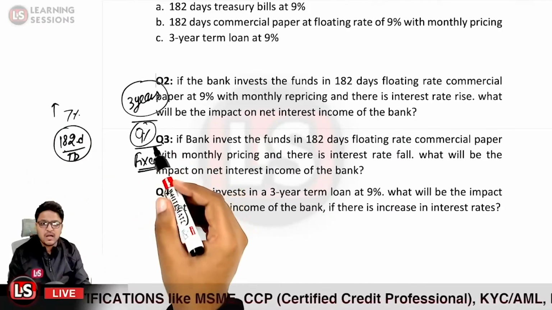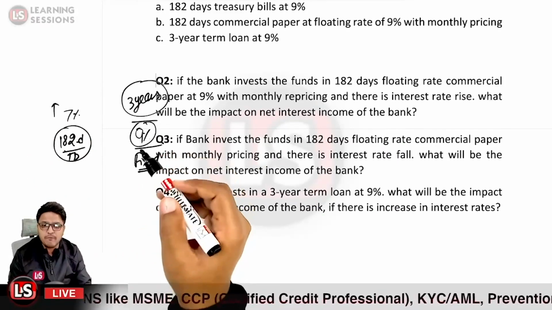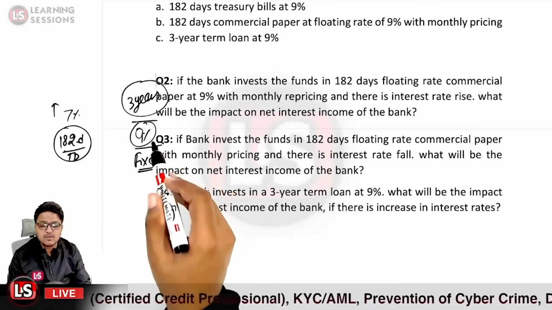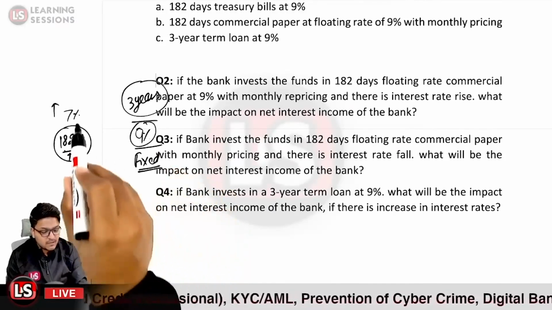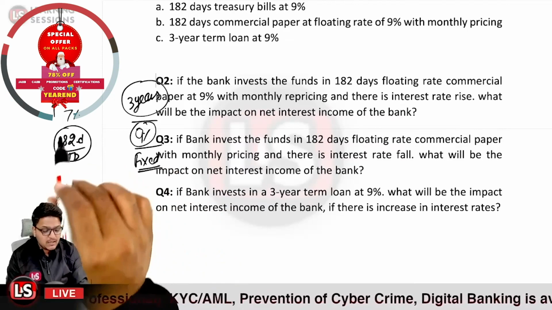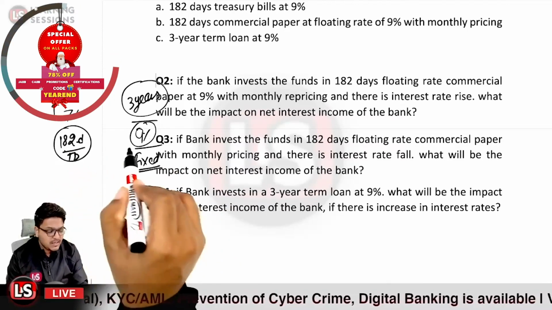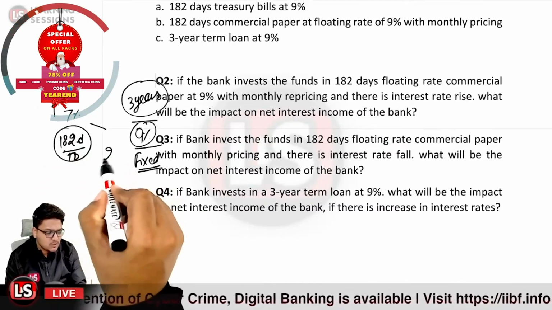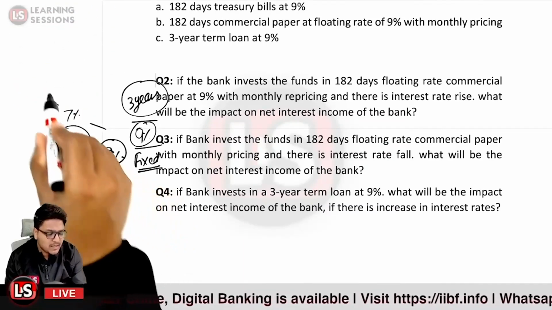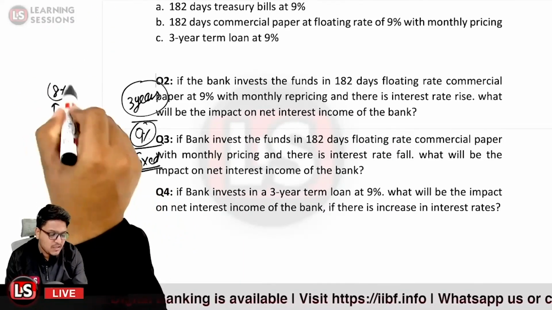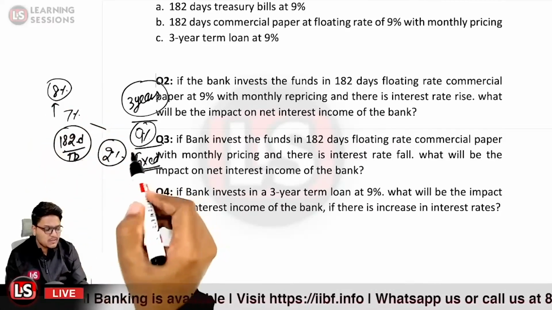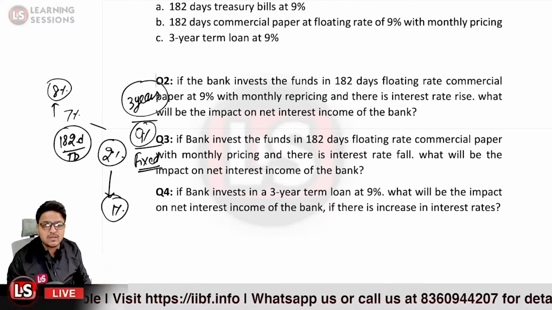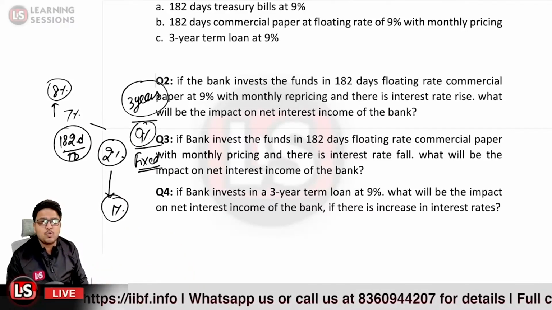Your interest income is fixed at 9%, and further your amount that is the liability to be paid is over here increased. In that particular case, previously if it was 7%, the net interest income was 2%. Now let us assume that it became 8%. Now your net interest income is reduced to 1%.